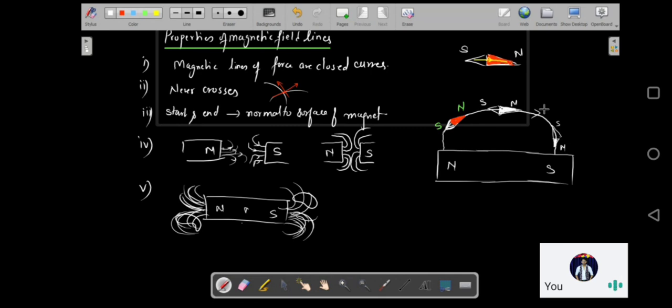You will understand this better, or you will require this, when we do Earth's magnetism. Okay, let's move on.